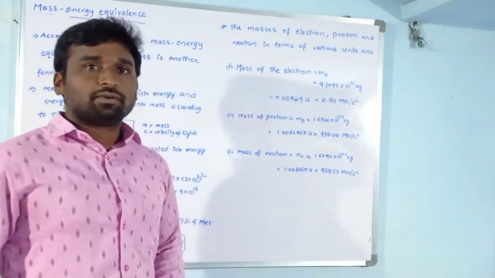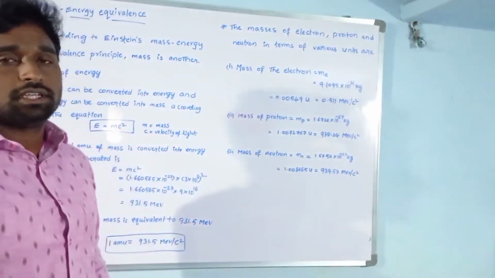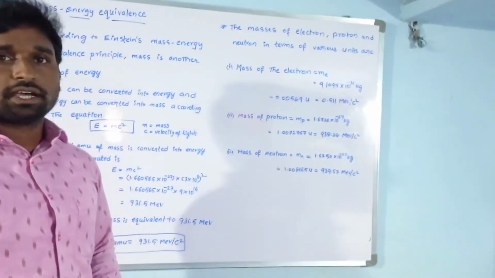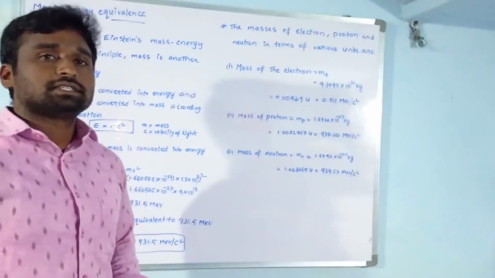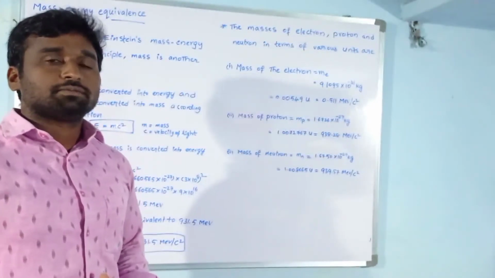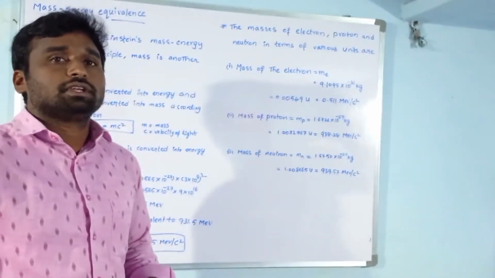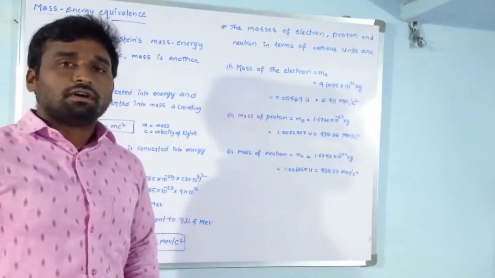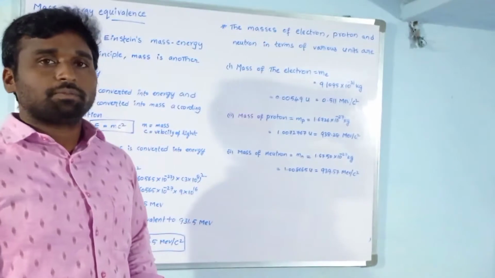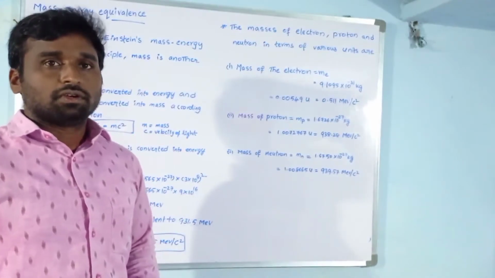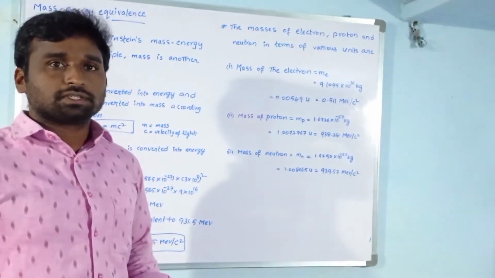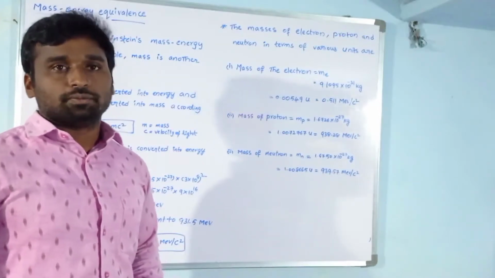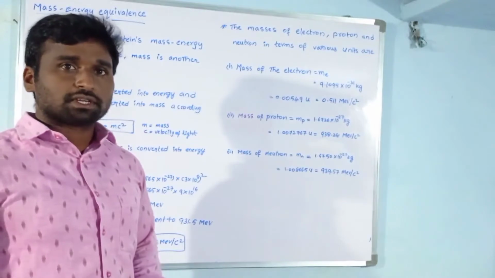In this session we are going to discuss the mass energy equivalence principle. In the previous video we discussed the size, shape and density of the nucleus. The shape of the nucleus is mostly spherical and the radius of the nucleus is r equal to r naught into A power 1 by 3. The density of the nucleus is 2.3 into 10 to the power of 17 kg per meter cube. So that was our previous class.